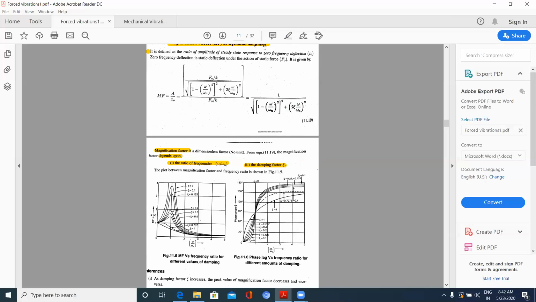So substitute here omega by omega n is equal to 1, 1 minus 1, 0. Here damping zeta is equal to 0. What will you be left with? Magnification factor is equal to 1 by 0. So magnification factor will obviously be infinite. So it will be going up parallelly.